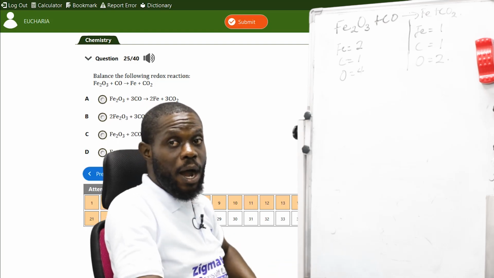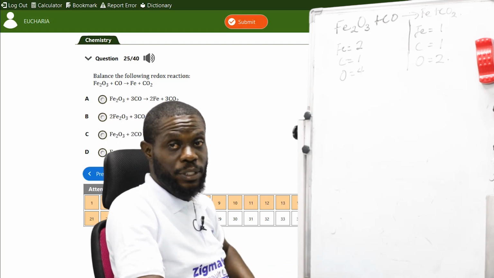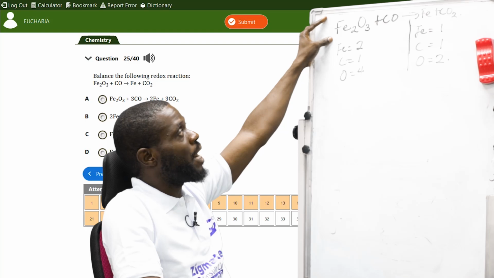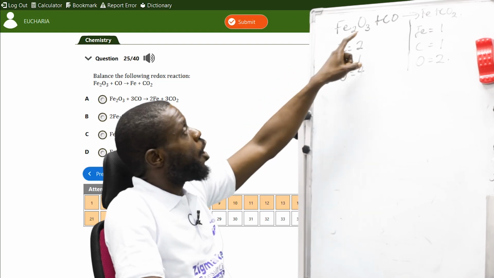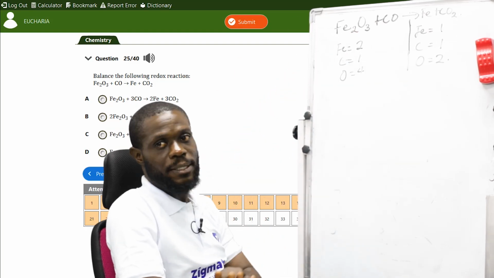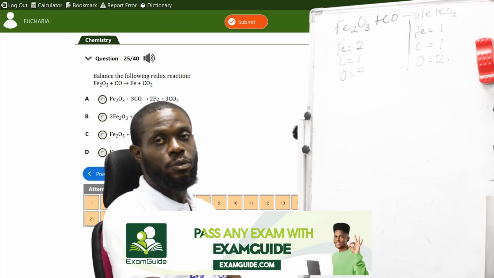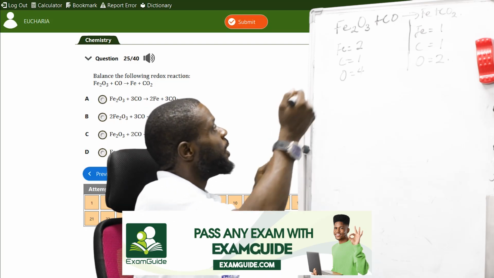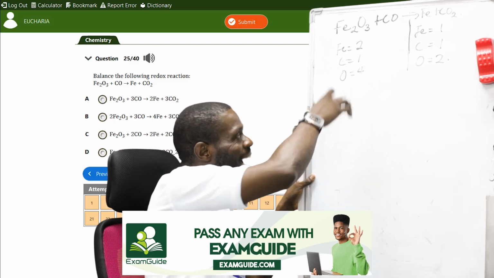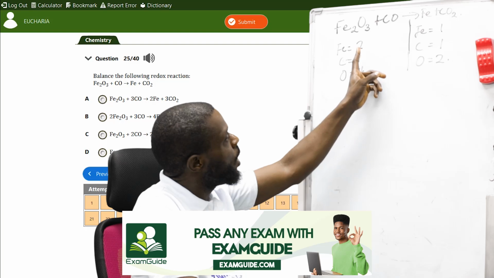Now, we want to balance iron first, for example. Since there's no hydrogen, we'll start with any element. The first element is iron. We'll start with that. But oxygen must be kept for the last, otherwise you get confused and cannot balance. So, what am I going to add to iron? Here, iron is 2, and here iron is 1.